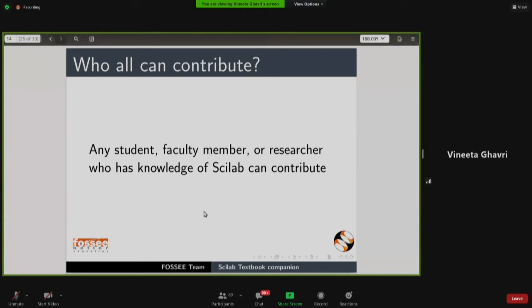Now, if you want to contribute to the project, I'm going to talk about how you can contribute and who all can contribute. Any student, any faculty member or researcher who knows Scilab, like you are taking a training on Scilab right now. At the end of the 3 days, you will have a basic knowledge of Scilab. You can contribute to the project, definitely.